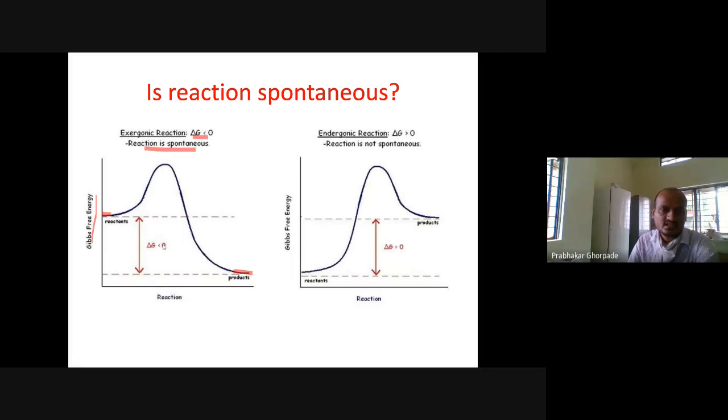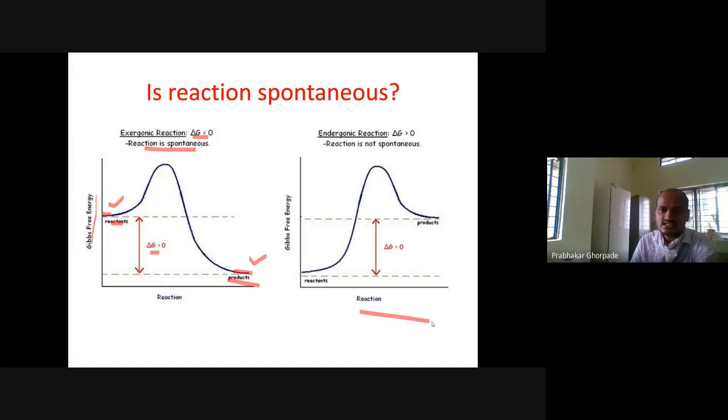If you calculate the difference between reactants and products, it gives the free energy of reaction. If you see this difference is negative, delta G is less than 0. That is why we call it spontaneous, because the product has lower energy.